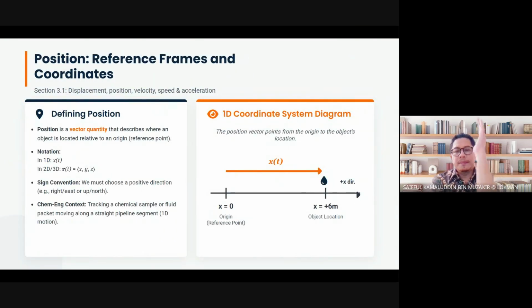The first one, position. Position is used as a reference frame and coordinates. If we want to study movement of things, we need to have a reference frame and coordinates. Remember, we are playing around with X and Y axis only. No Z axis. We are solving 1 and 2-dimensional systems only. For diploma, it's like a plane. Only plane, not a 3-dimensional system.